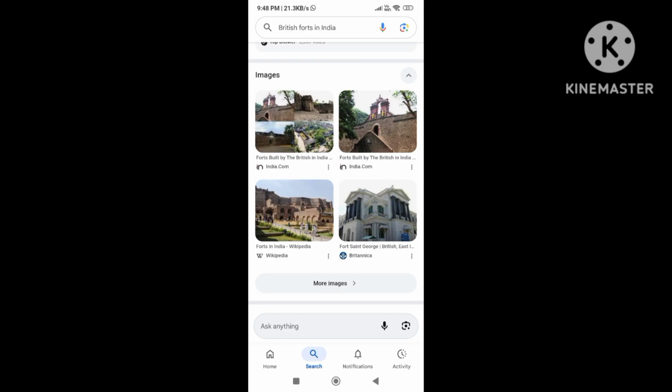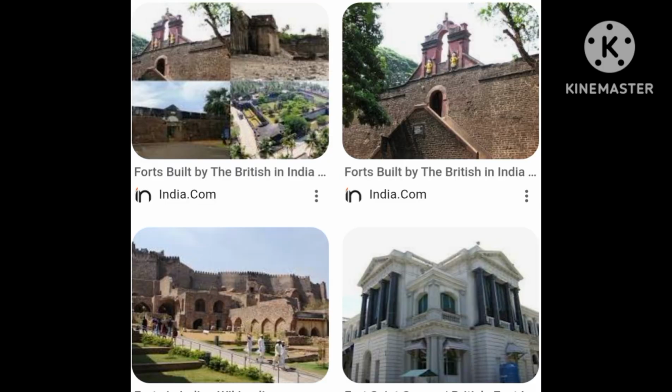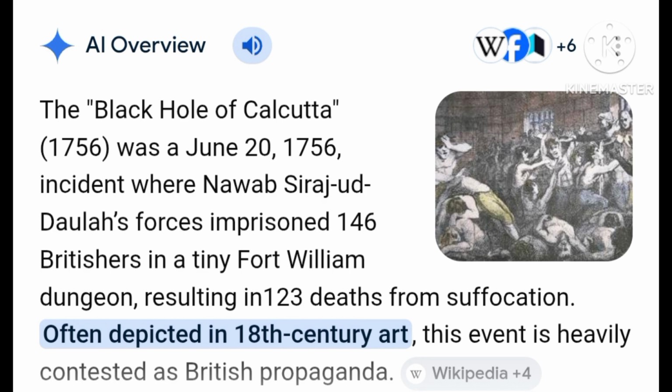So, what were the causes? Causes, or outcomes, results also I will tell here. The cause was that British officials misused the dastaks, that is, the free passes. This caused massive revenue loss to the Nawab of Bengal. So, what was the result of the Battle of Buxar?